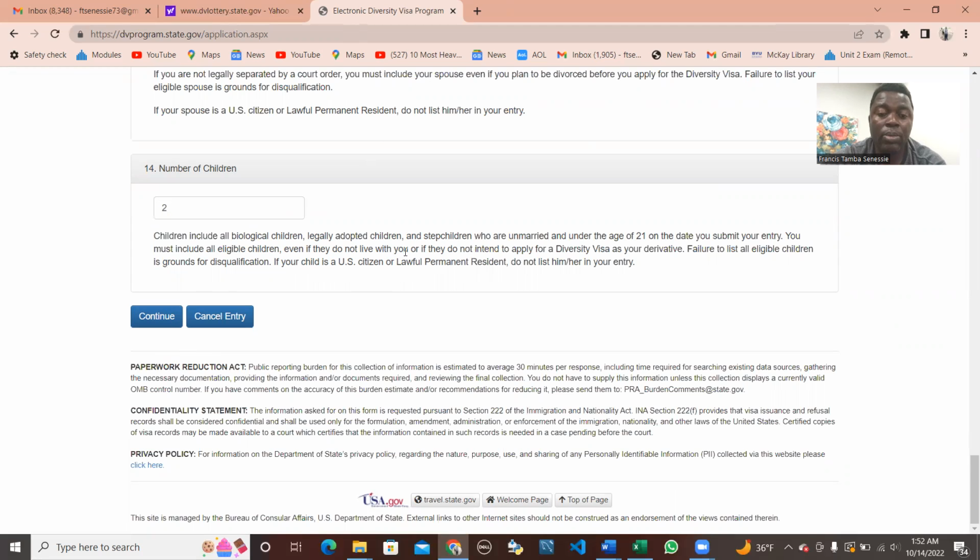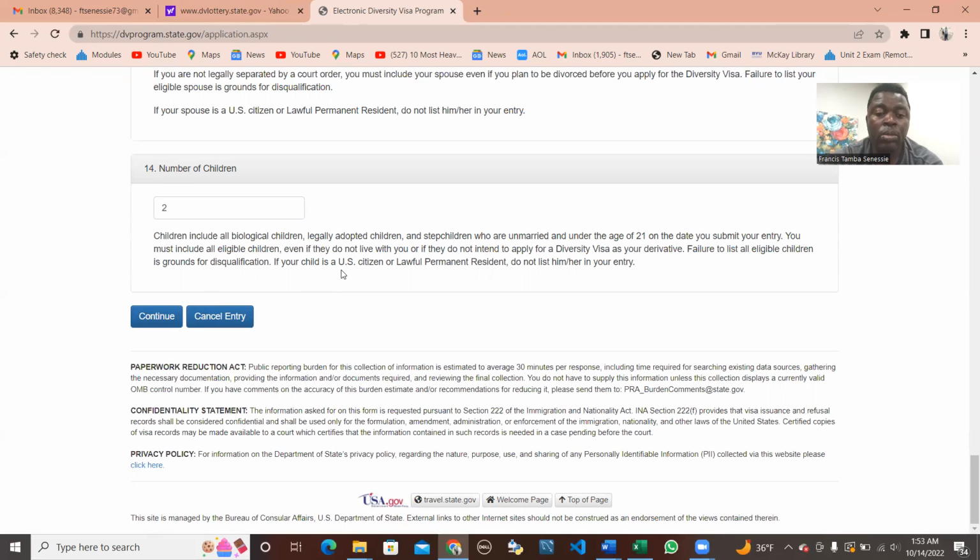The second page will ask you to put in the date of birth of your wife or your husband, and also their photos like yours, the same measurement, 600 by 600 pixels, and then the birthplace of the spouse, and your children also, their date of birth, their birthplace, and their photo. You enter all those, and then you click on continue.